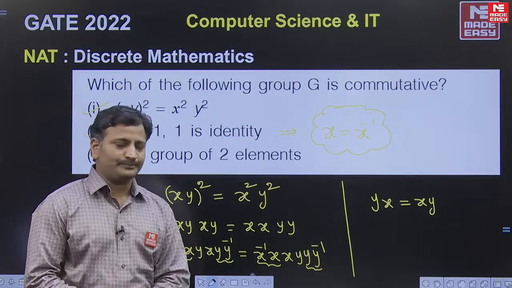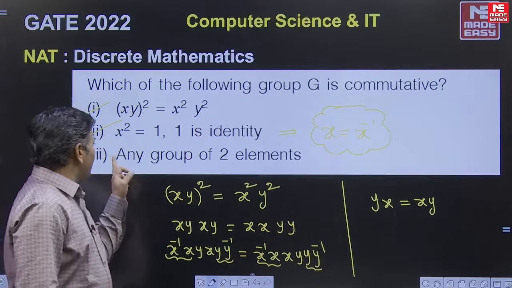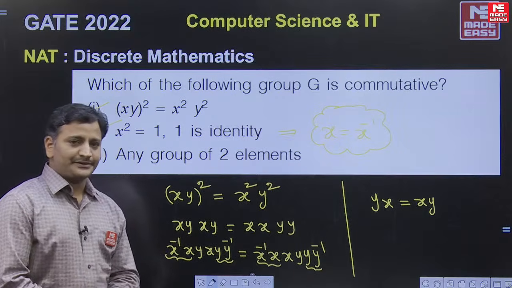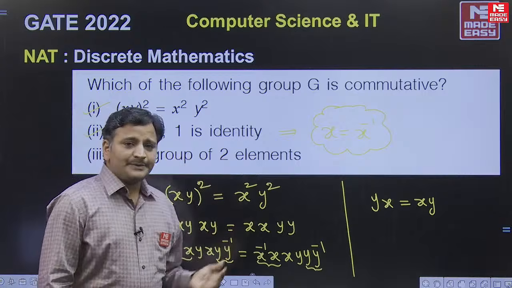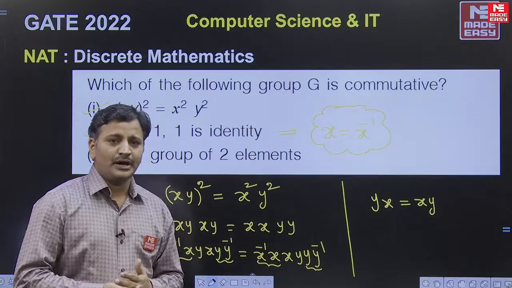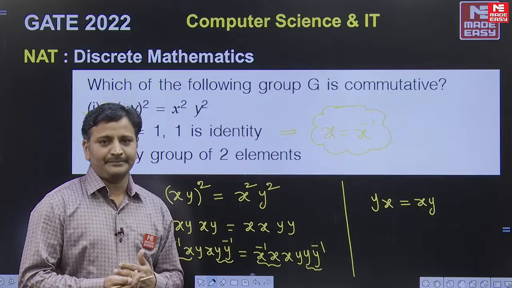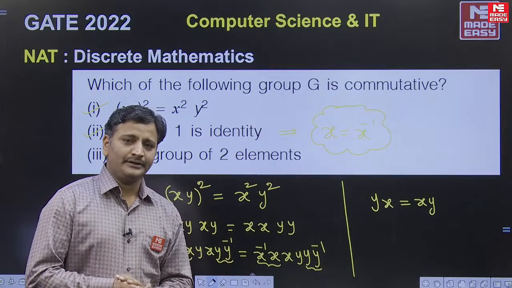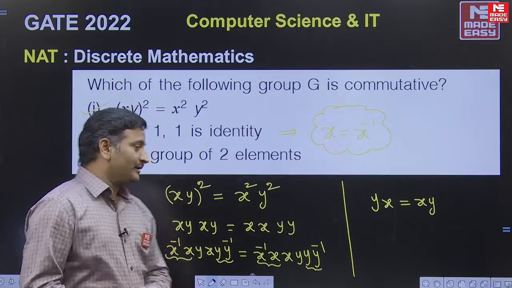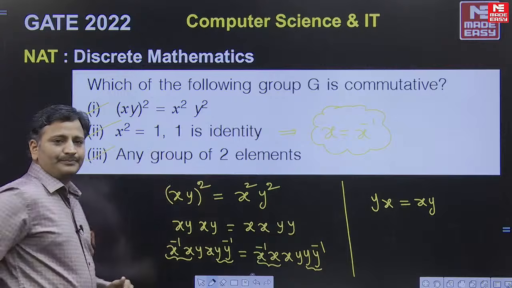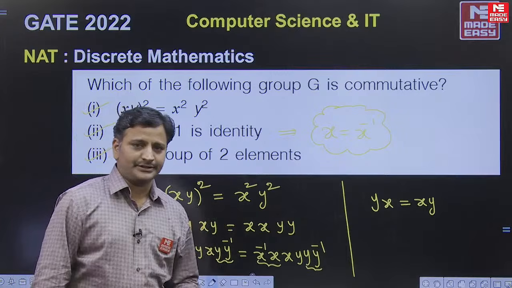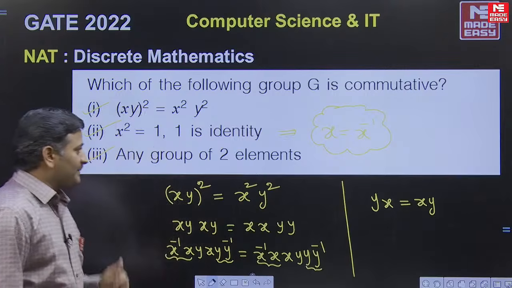Second statement also true. Third statement, is any group of two elements commutative or not? Yes, friends. Any group of two elements means its order is 2. Order 2 means prime order, right? Every group of prime order is always abelian. Clear? Hence, this statement is also true. Clear, friends? You tell me, did we discuss all these points in the class notes or not? Yes? Okay, let me see the next question, friends.